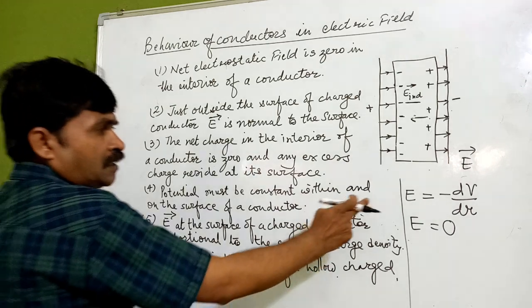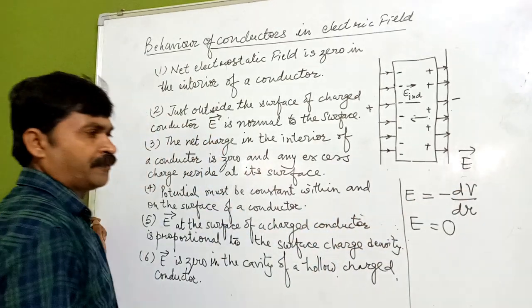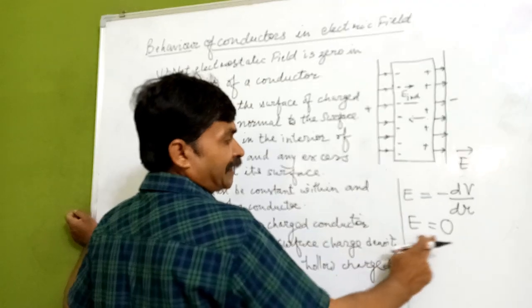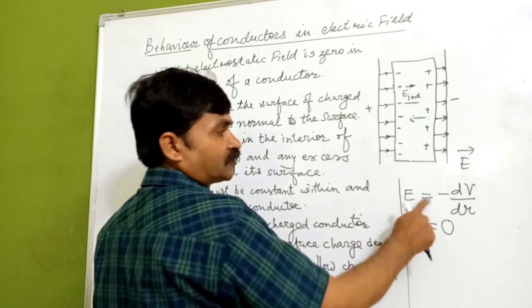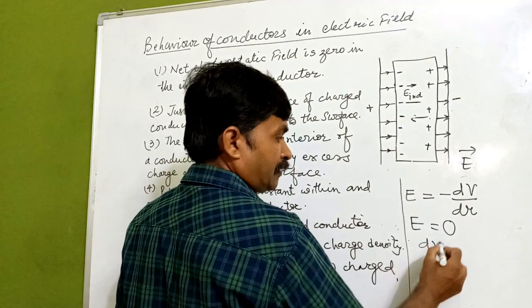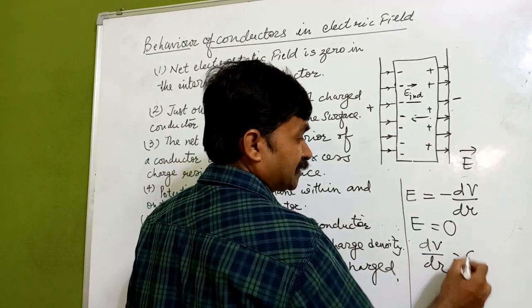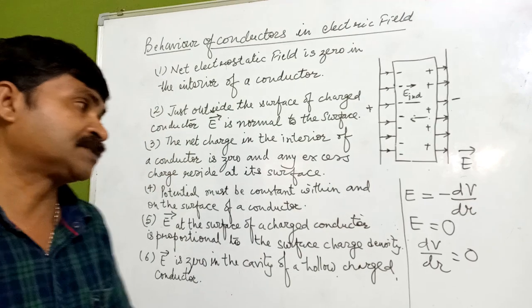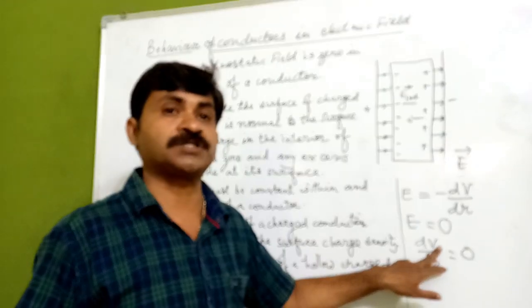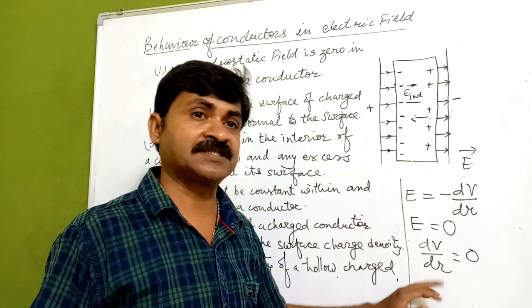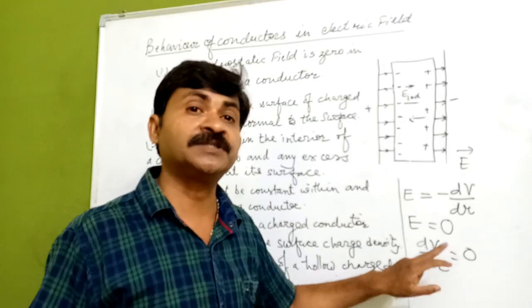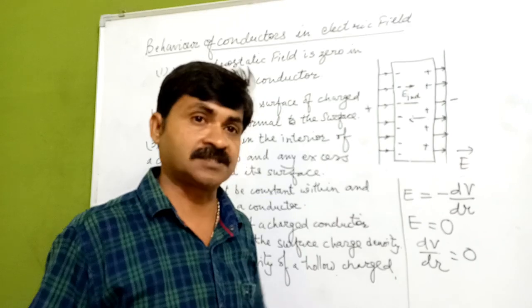Now see here, E is equal to minus dV upon dr, which we have got, and the electric field is 0. That's why dV upon dr is 0, which means the electric potential is constant. Electric potential is constant means throughout the surface the electric potential is going to be the same with respect to distance.